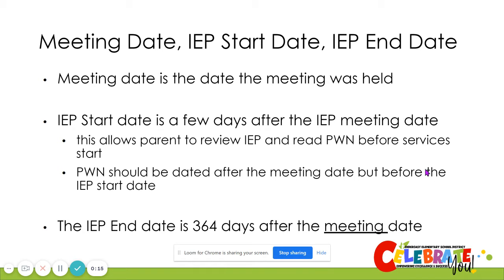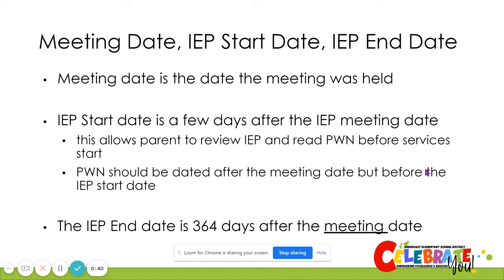We'll begin with the meeting date, IEP start date, and IEP end date. The annual IEP should be held on or before the meeting date, and your meeting date will be the date that the meeting is actually held. The IEP start date should begin a few days after the meeting is held.